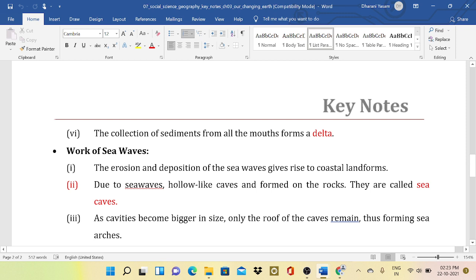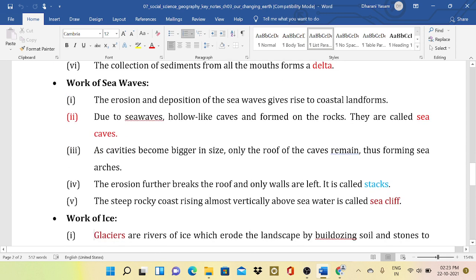Due to the presence of limestone, carbon dioxide and water, as the cavities become bigger in size, only the roof of the caves remains, thus forming sea arches. The erosion further breaks the roof and only walls are left. It is called the stacks. The steep rocky coast rising almost vertically above the seawater is called the sea cliff.